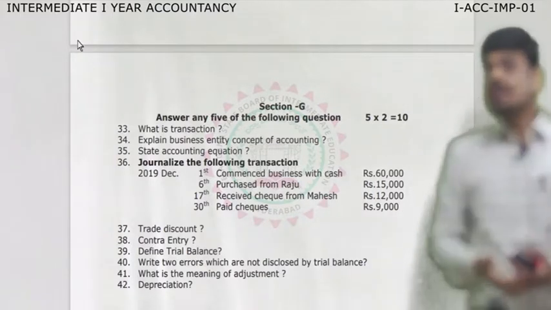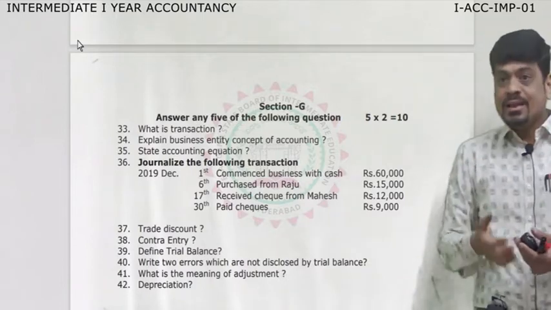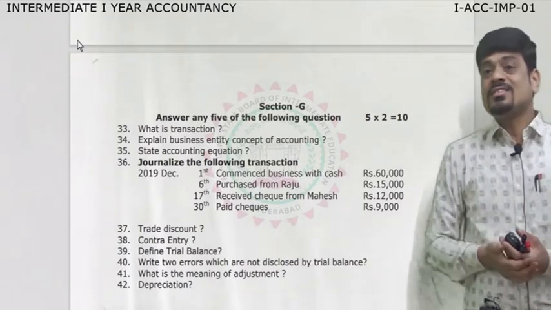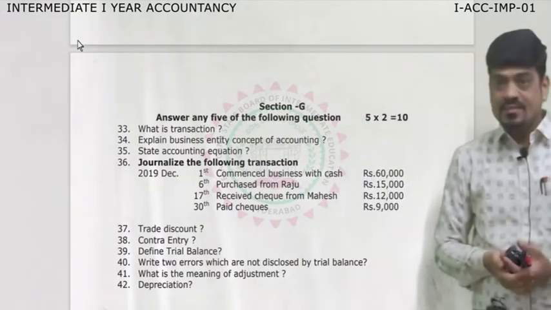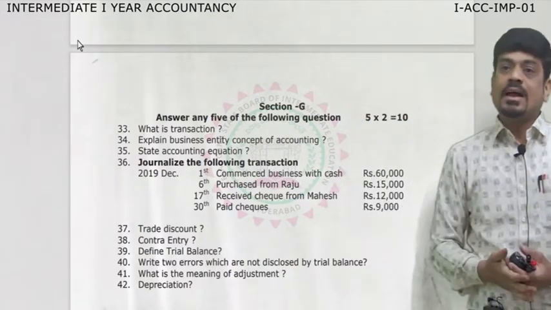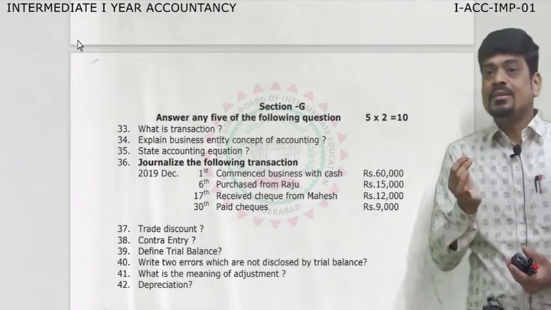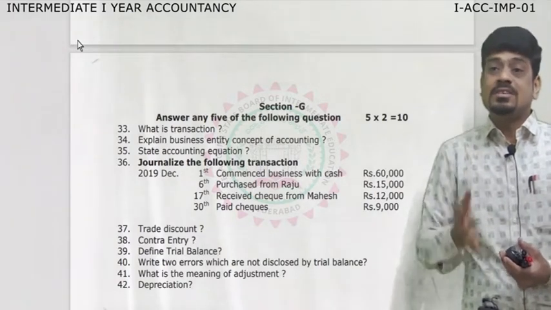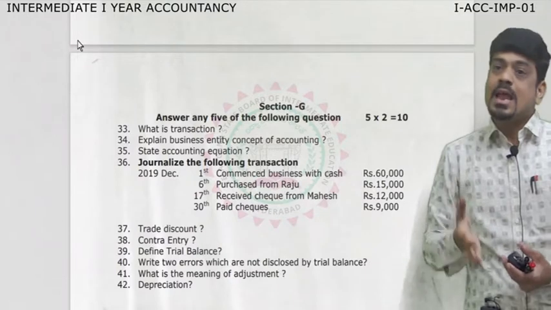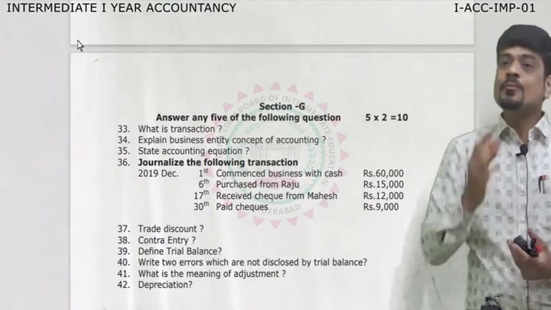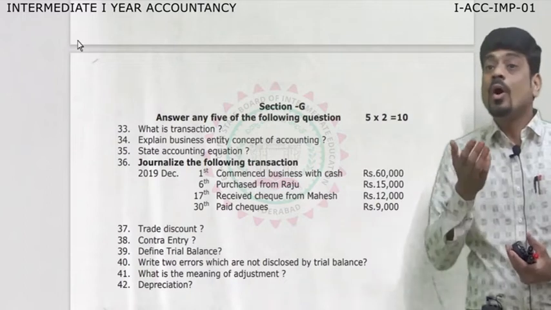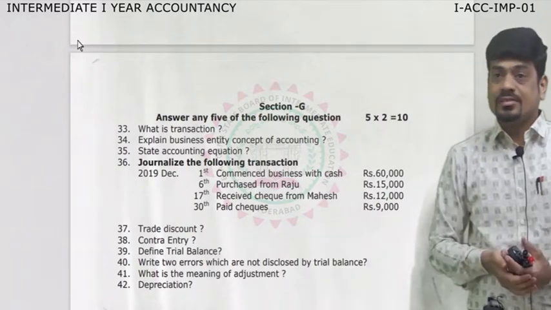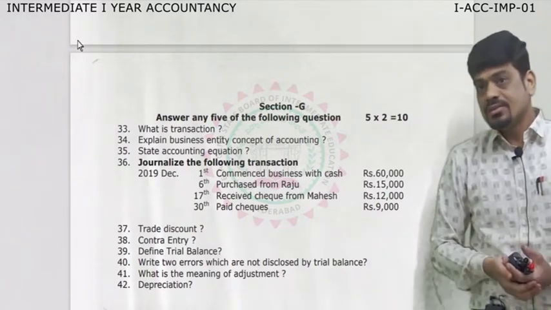From chapter number 1, we can expect questions like what is transaction, as usual it is given. Along with that, we can expect what is capital. The third most important question we expect is what are drawings?